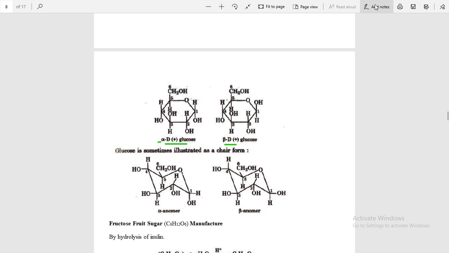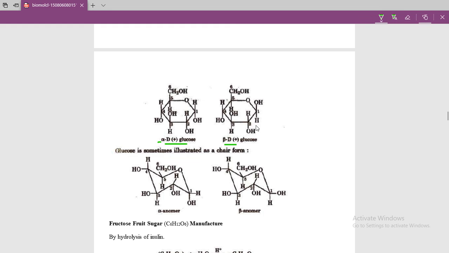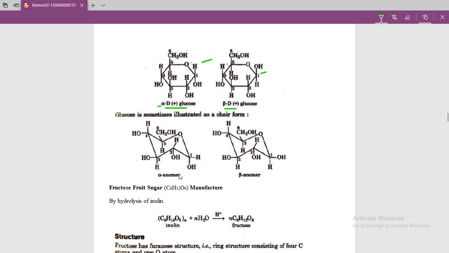This all proves the cyclic structure. You can distinguish. All other parts are similar. The only difference is at carbon 1, and this one is the anomer structure, chair form, Fischer projection formula.